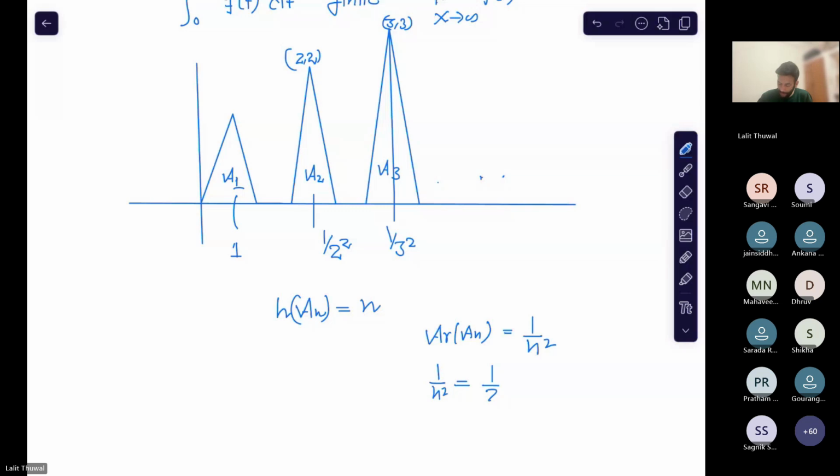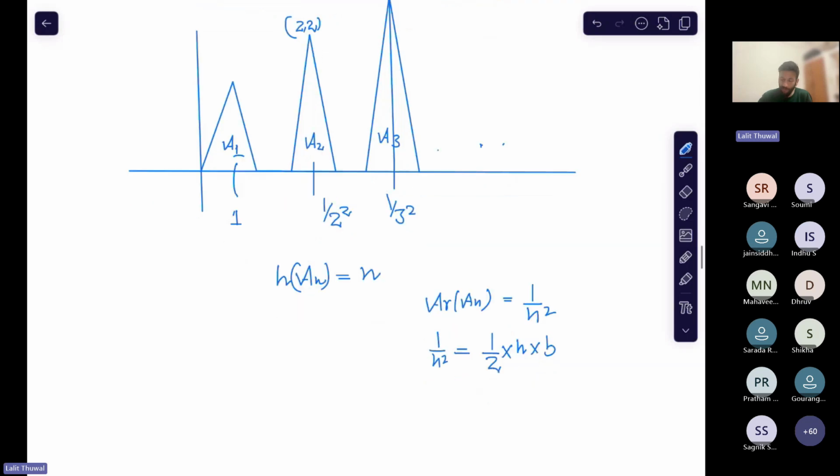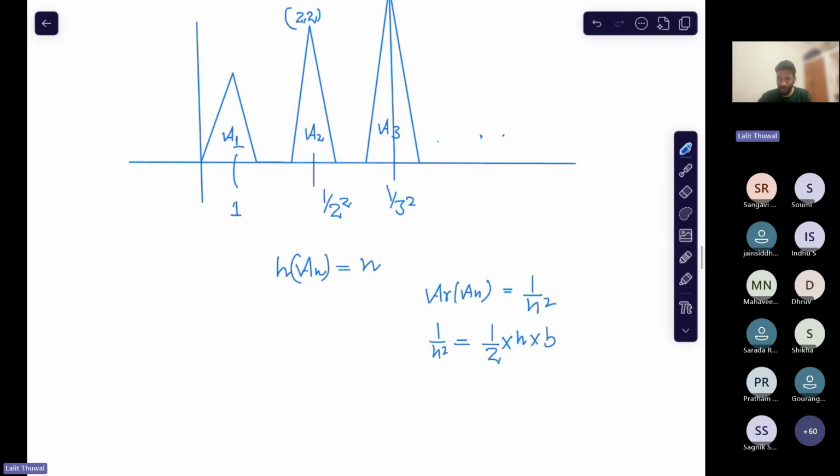We have the height and we don't have the base, so it will let us know what we should choose as the base. So the base would be 2 by n cubed. Make sure the calculations are correct, as I may make mistakes. So now from here, you can choose the base, right? Just keep this point in mind.